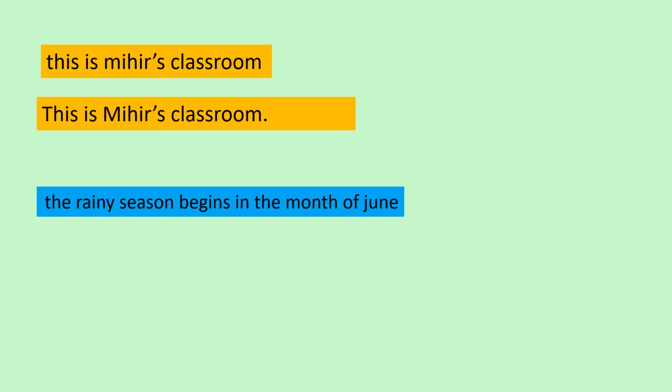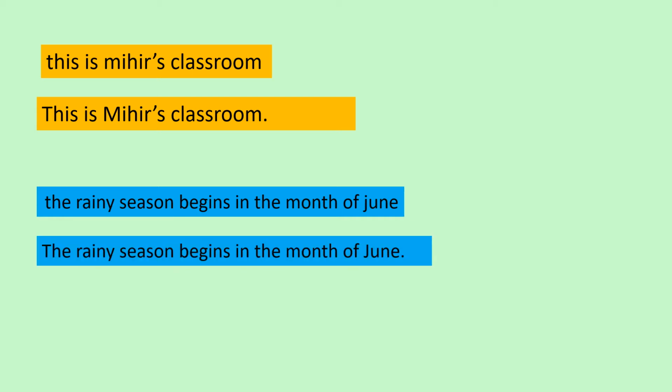Yes, as you know now, the rainy season, the T of the will be capital. And do you see a proper noun somewhere? Yes. June is the name of a month. So again, June will have J as capital. And yes, ending with a full stop.